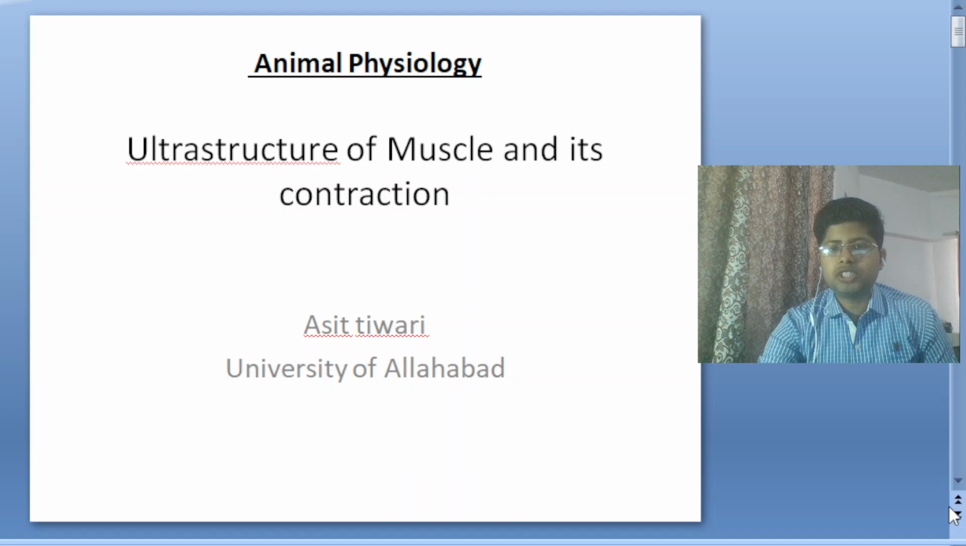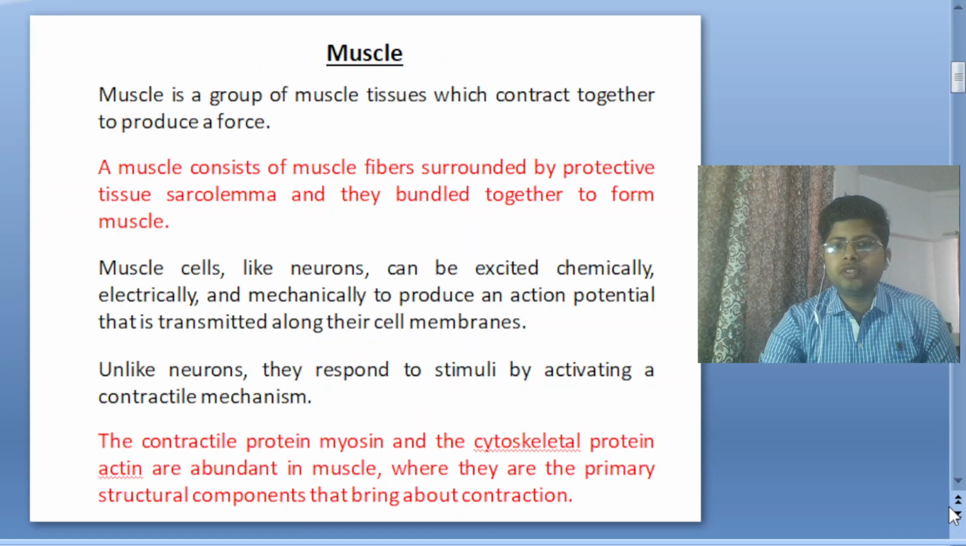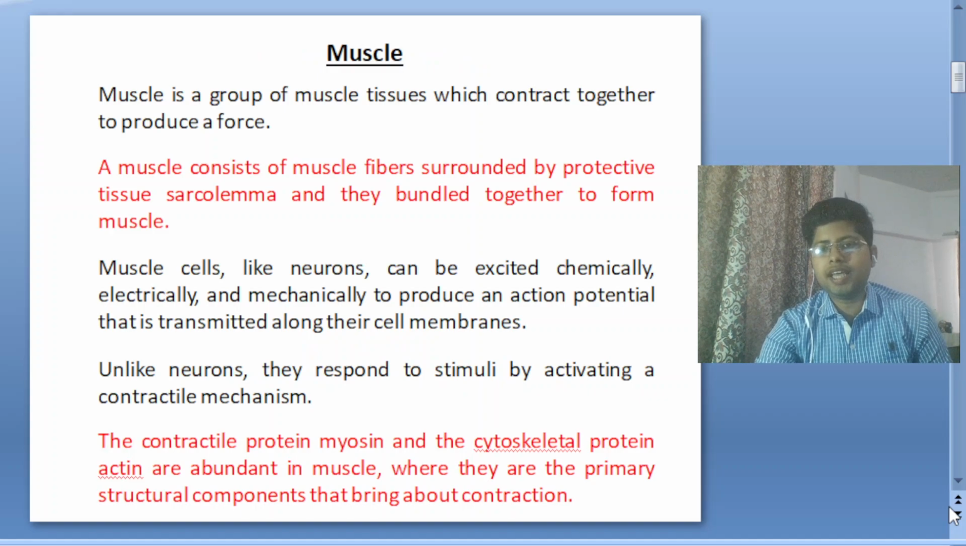Hello everyone, I am Ashit Tiwari and today I am going to describe the ultrastructure of muscle and its contraction. This contraction theory is also known as the sliding filament theory, which was given by Huxley and Hansen. As we know, most animals show locomotion from one place to another in search of food, mate and shelter. But how does this mechanism happen? Before studying this mechanism, we have to know about the muscles.